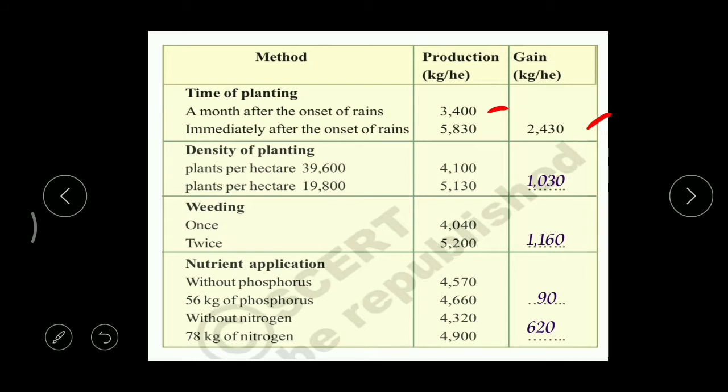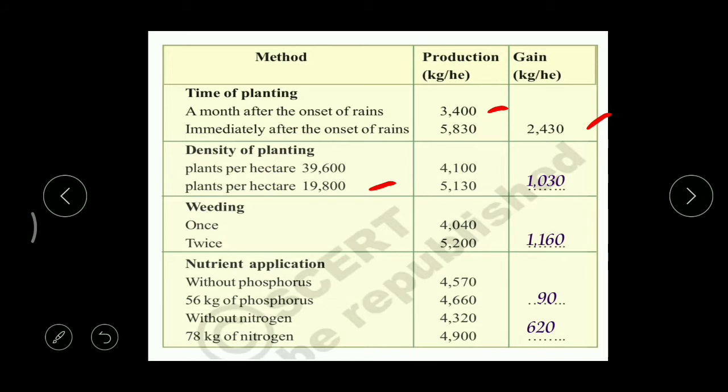Then what's the next one? Density of planting. What is meant by density? It means the number of plants growing in 1 acre or a hectare. So plants per hectare, that is 39,600, and we got 4,100 kgs. But when we grow 19,800 plants, we got 5,130.